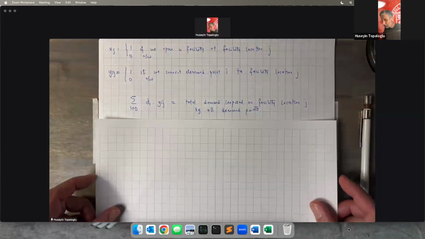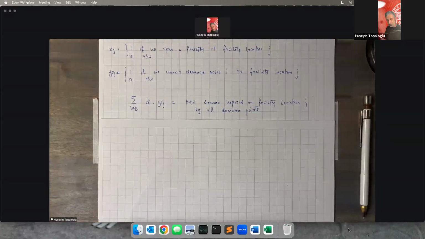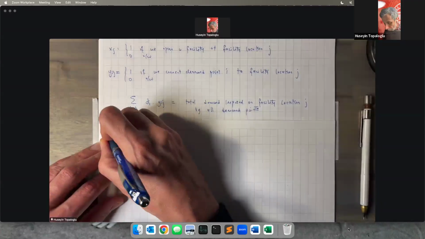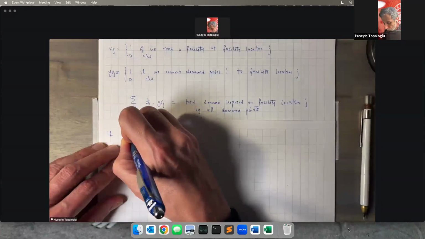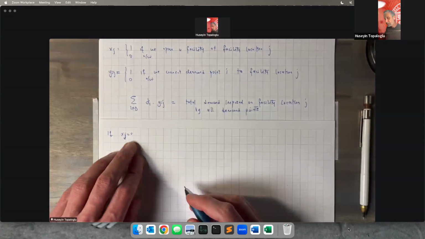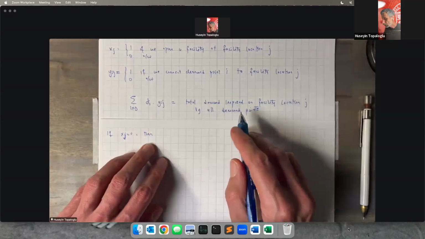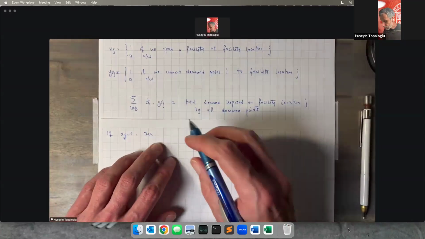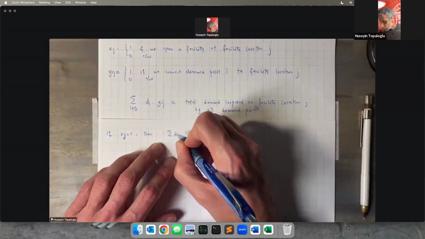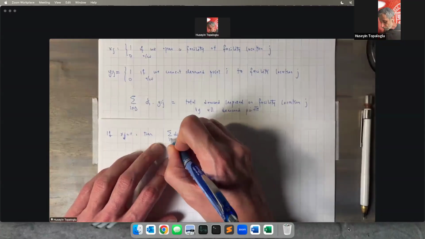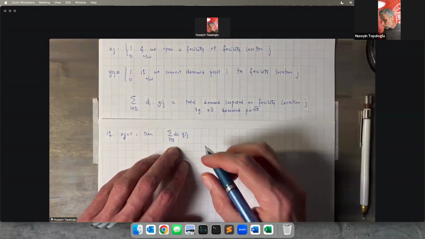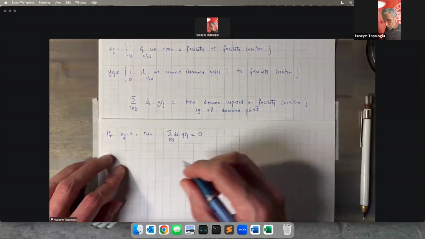So we want to write a constraint that says the following. If xj is equal to 0, if facility location J is not open, then the total demand imposed on facility location J by all demand points has to be 0.